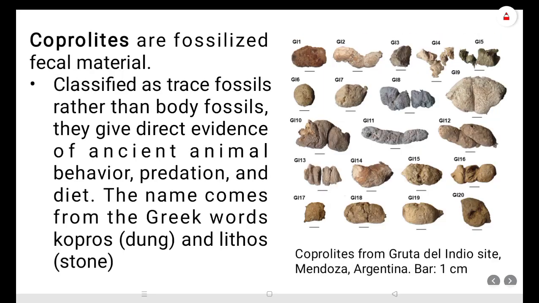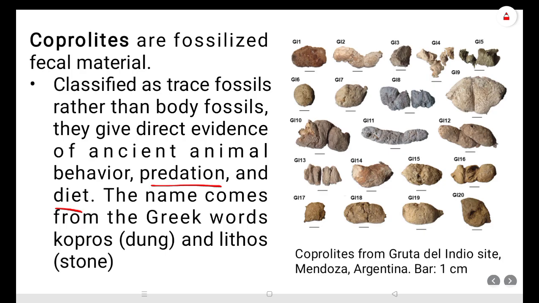Then coprolites. What are coprolites? Coprolites are fecal material. Fecal material means dung, like cow dung, the excreta material of different organisms. This is also a type of trace fossil. It gives direct evidence. By studying coprolites, we can find animal behavior such as predation, what they are eating, and their diet, whether they are omnivorous or herbivorous.